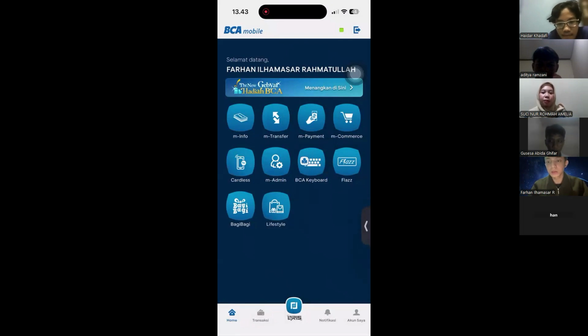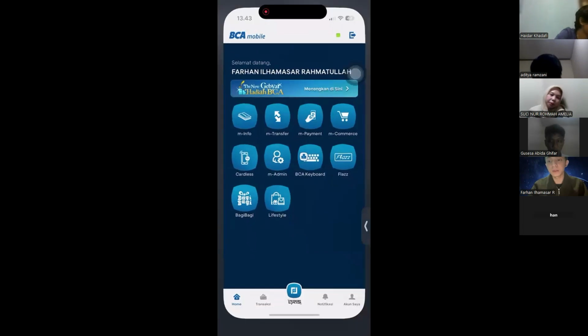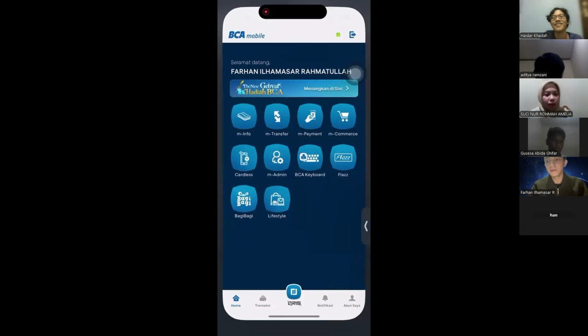Next, BCA Mobile offers strong security. It uses PIN login, OTP for transactions, and device binding.